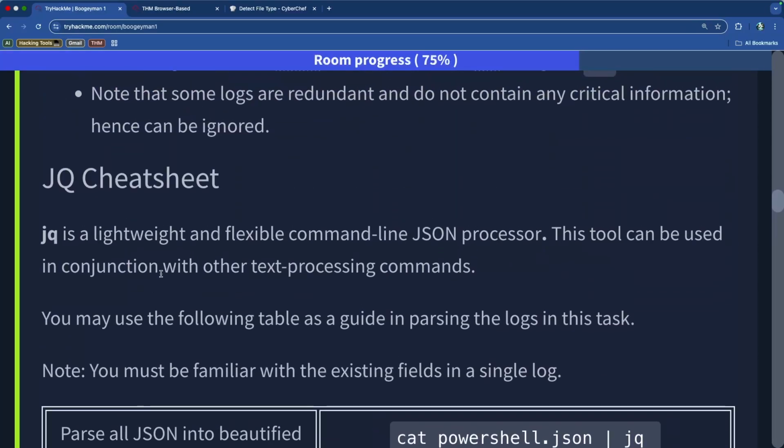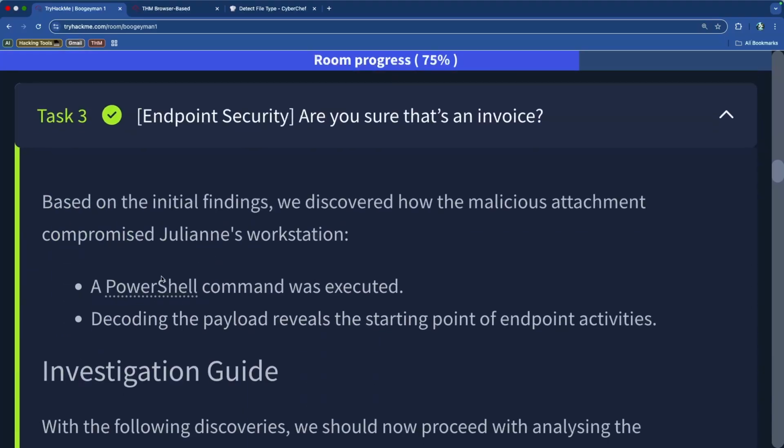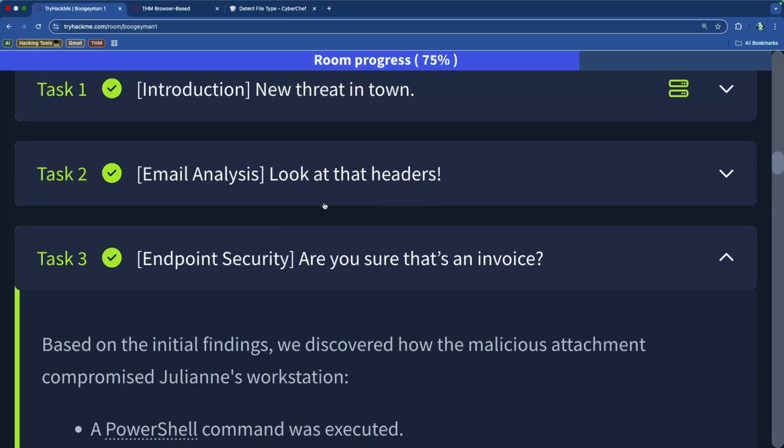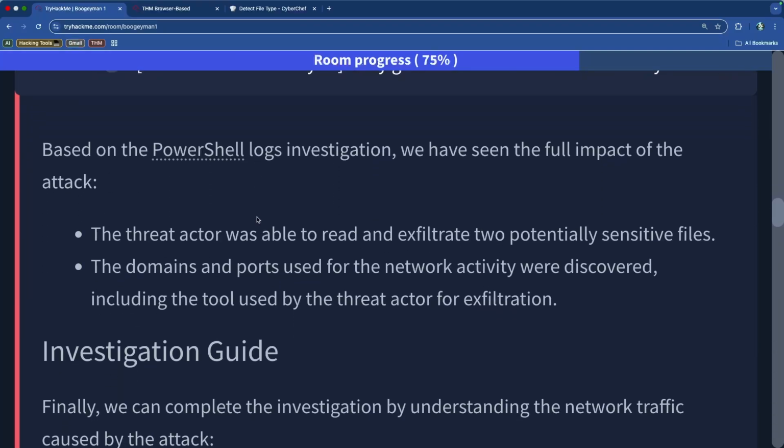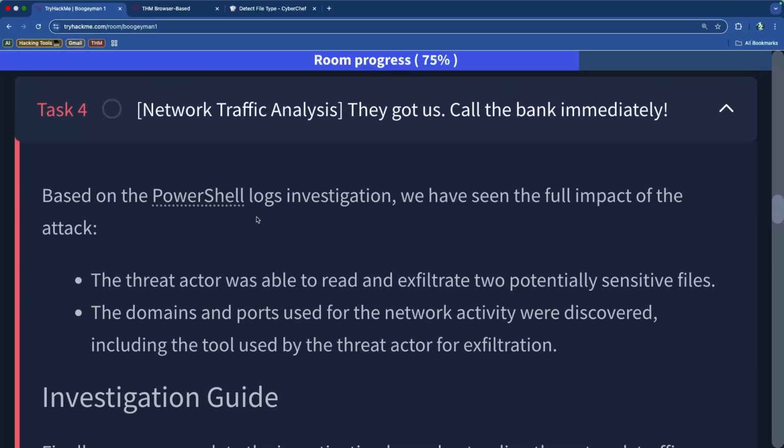So that's pretty much it for looking at the headers and the endpoint security. And now we have to look at the network traffic so we can see what else we need to do. Obviously, we got to call the bank, so that seems to be a big deal. So let us finish this whole thing up.